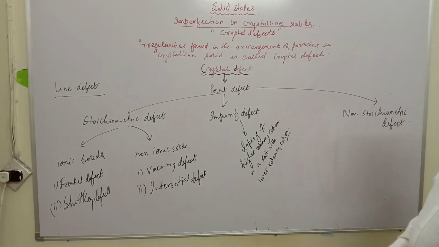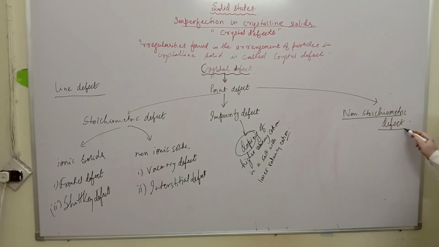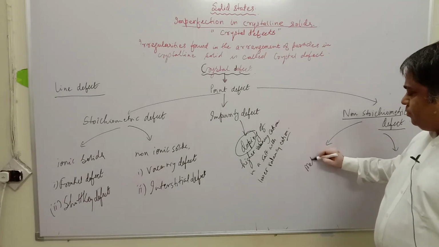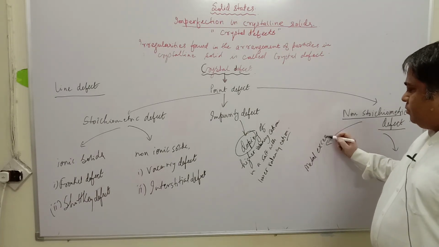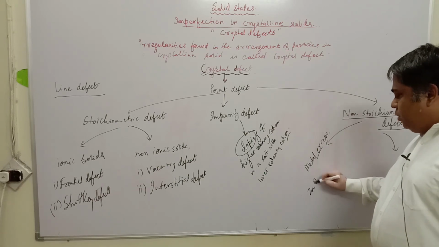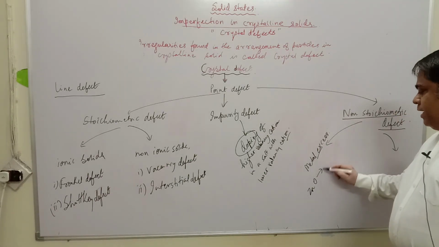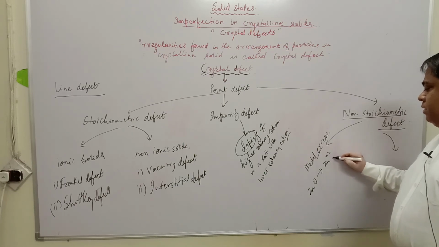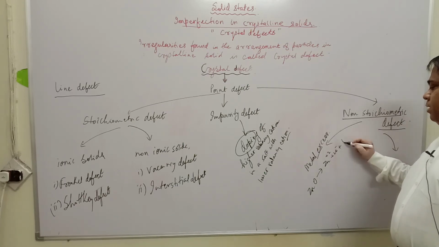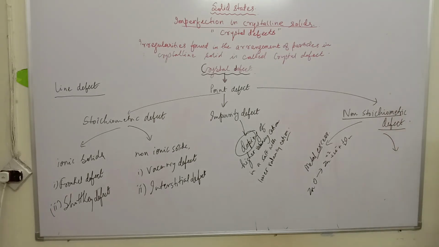Doping means introducing impurities. In non-stoichiometric defect, there were two types of defects: metal excess defect. Example: zinc oxide leaving one anion, forming Zn2 plus, 2 electrons plus half O2, and divalent nickel leaving its place and 2 trivalent nickel taking its place in nickel oxide.